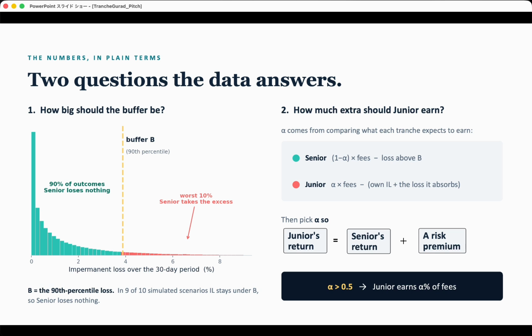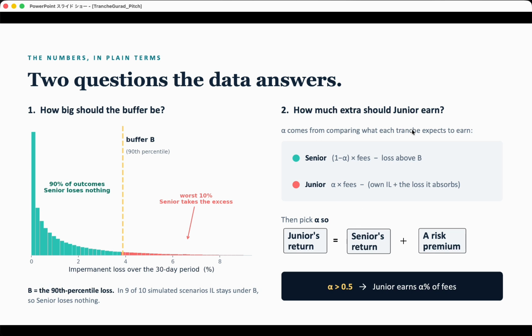And now, where do these numbers B and alpha come from? Not from guessing. For the buffer B, I decide how often senior should be safe. Let's say 9 times in 10, then I set B to that loss level. So I pick the coverage, and B comes straight out of the distribution.